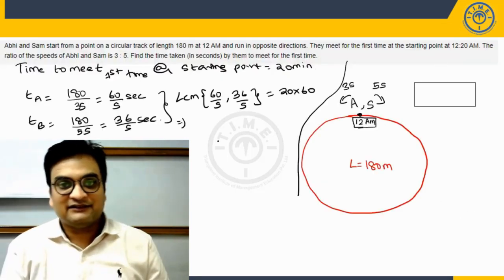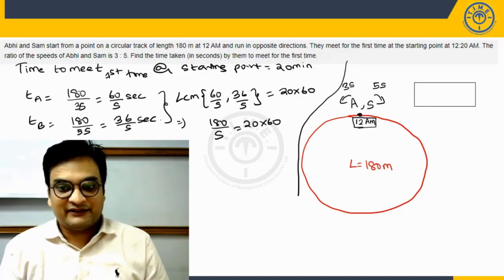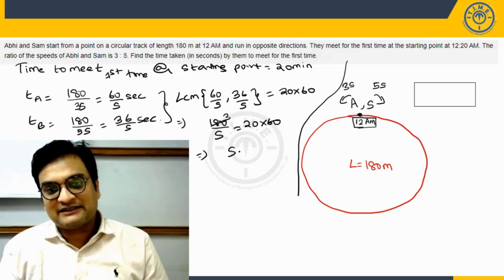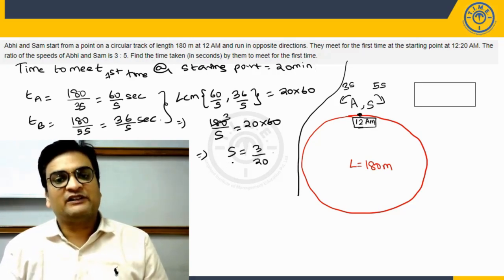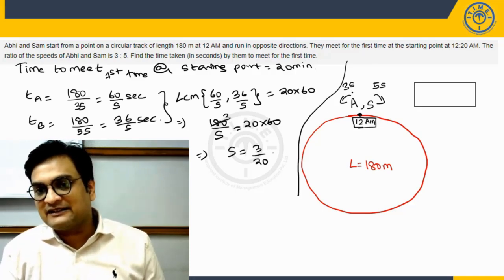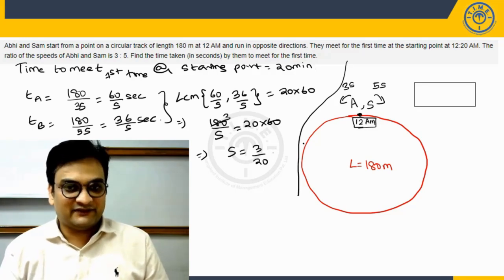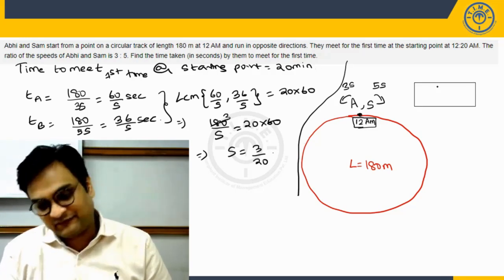So thus can we say 180 upon S should be equal to 20 into 60. So when I calculate this, observe what will happen now. 60 will go 3 times. So S is going to be 3 upon 20. Okay, S is 3 upon 20, and hence we can calculate the speeds. What will be speed of A and speed of B can be calculated respectively. That's not the question, so let's not bother about that for the time being. Now what is the question? Time taken by them to meet for the first time.